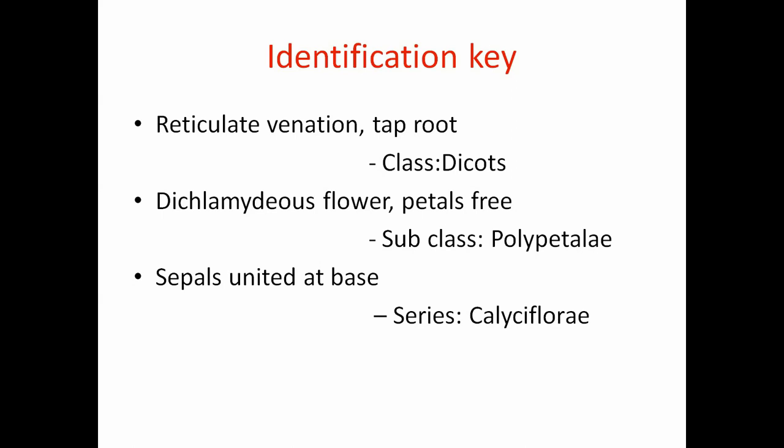Next, dichlamydeous flowers are found in this family's members. So the perianth is differentiated into calyx and corolla. If the perianth is in two whorls, it is called dichlamydeous.